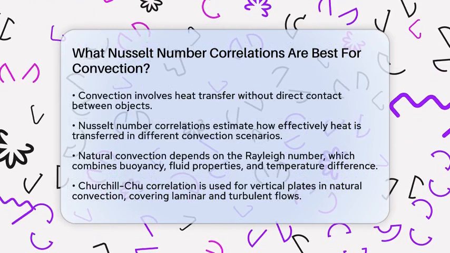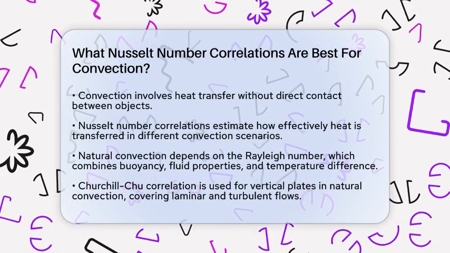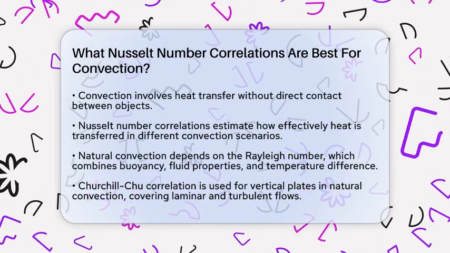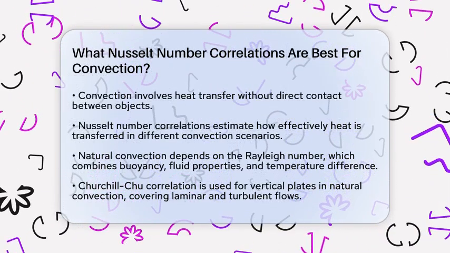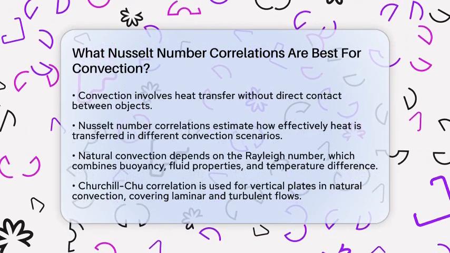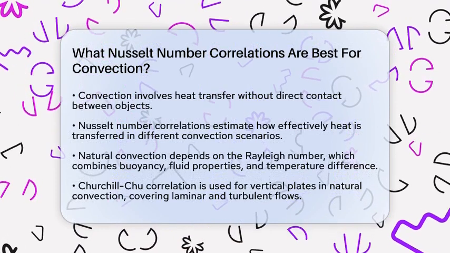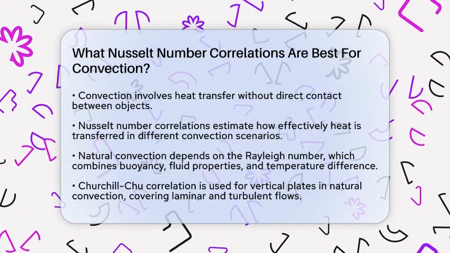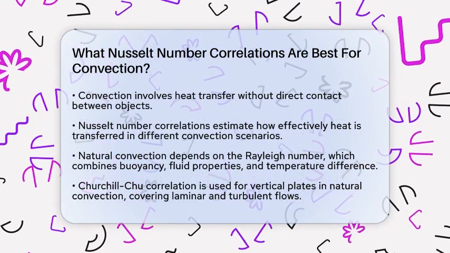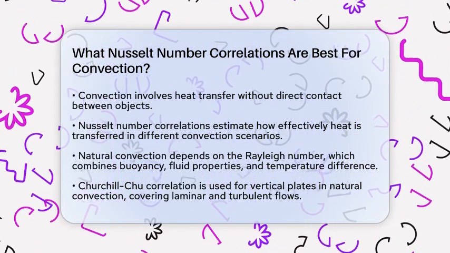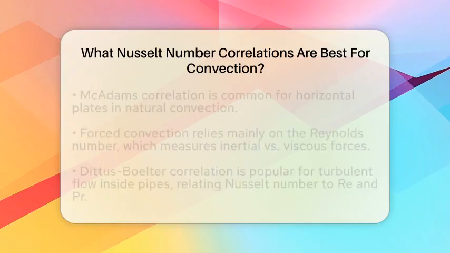That's where Nusselt number correlations come into play. They are formulas that help us estimate the heat transfer rate in different situations. The best correlations depend on the type of convection. For natural convection, where fluid moves because of buoyancy caused by temperature differences, the Nusselt number is usually related to the Rayleigh number. The Rayleigh number combines the effects of buoyancy, fluid properties, and temperature difference.